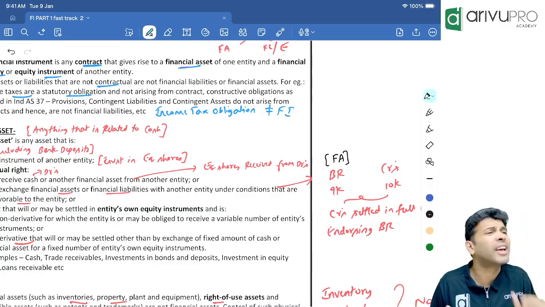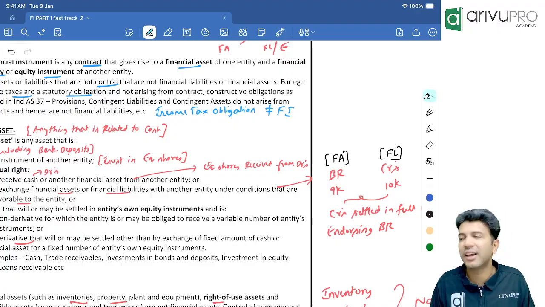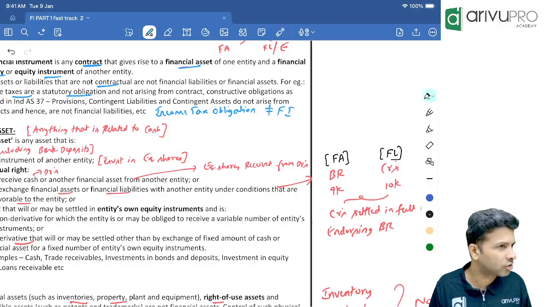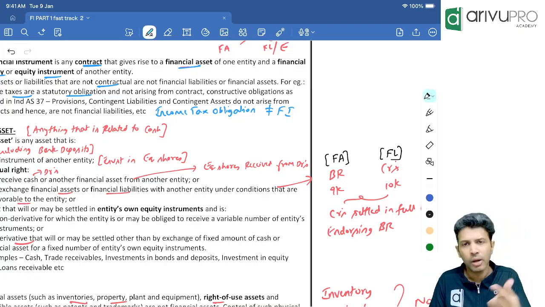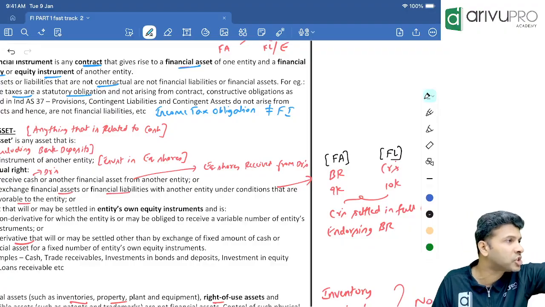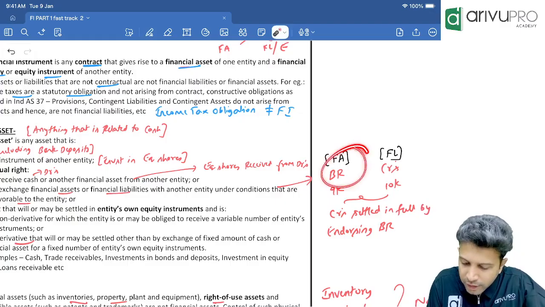I mean, this is an asset or liability? That means creditor is an example of what? Financial liability. Understood? More about financial liability also we will talk. But in this example, are you able to decode? One is a financial asset, another is a financial liability. Okay, sir?